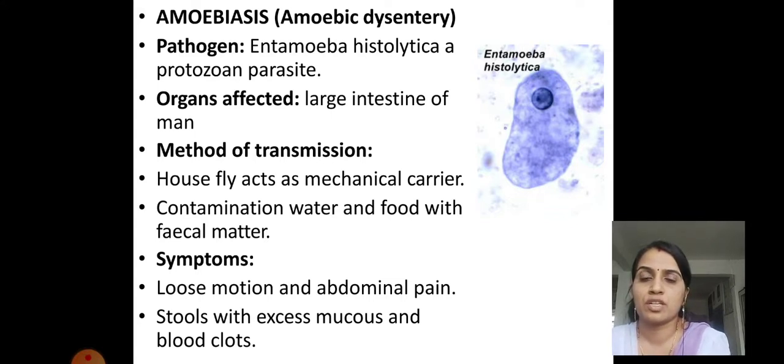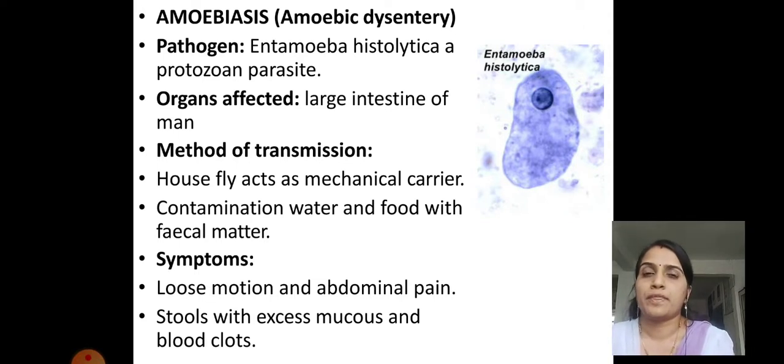Method of transmission: the housefly acts as a mechanical carrier, and food and water are contaminated with fecal matter. These are the ways through which transmission may occur. The symptoms are loose motion and abdominal pain, with stools containing excess mucus and blood clots. These are the symptoms seen in amoebic dysentery.